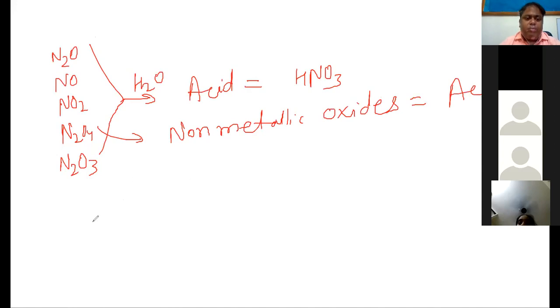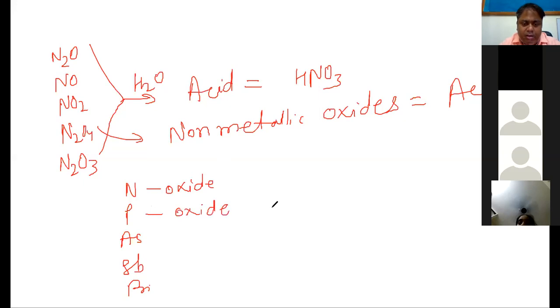Now, if you see the oxides of nitrogen, phosphorus, arsenic, antimony, and bismuth, whatever form is there depends upon its valency. Like it can form P2O3, it can form P2O5. P2O5 actually exists as P4O10 because of the catenation property of phosphorus.